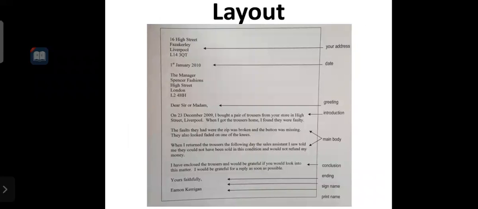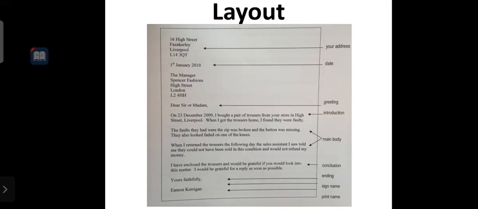So here is one layout for you. First we have to write the address. After that we write the date. After that we give a salutation or greeting like Dear Sir or Madam. After that, we write the introduction. See in this letter how they introduce: On 23rd December 2021, I bought a pair of trousers from your store in High Street, Liverpool. When I got the trousers home, I found they were faulty.